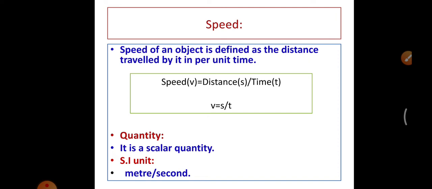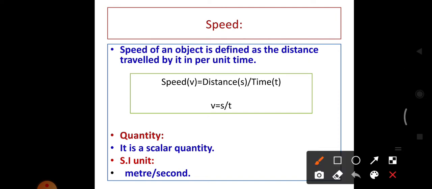The next term is speed. The speed of an object is defined as the distance travelled by it per unit time. How can we say that the object travelled fast or slow? According to the speed, we can say that the object travelled fast or slow. So speed equals distance by time.